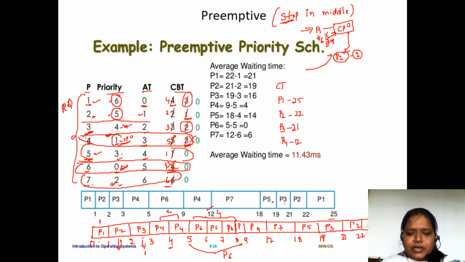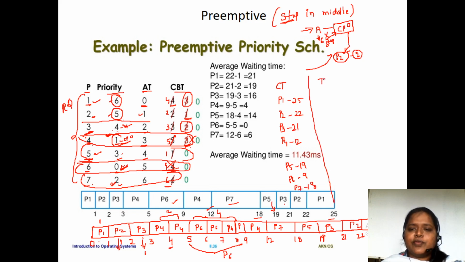Completion time of P5 process is 19 milliseconds. Completion time of P6 process is 9 milliseconds. Completion time of P7 process is 18 milliseconds. So this is the completion time.